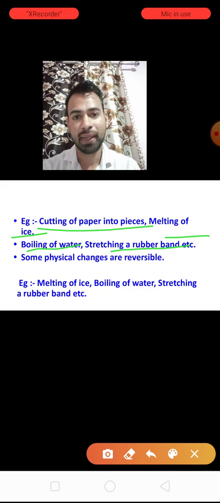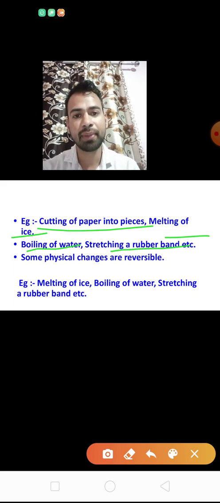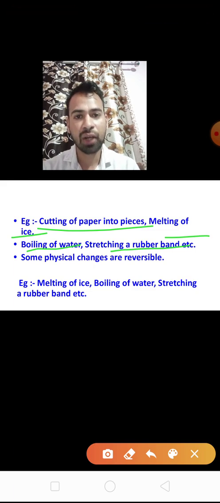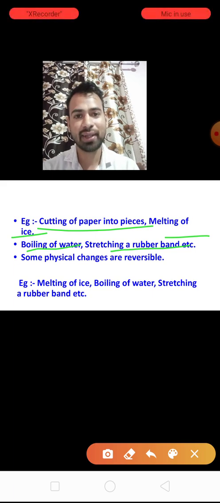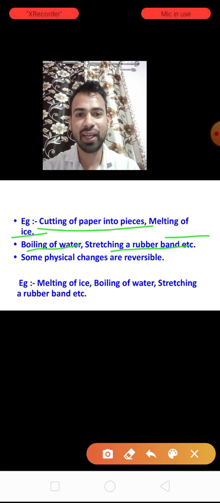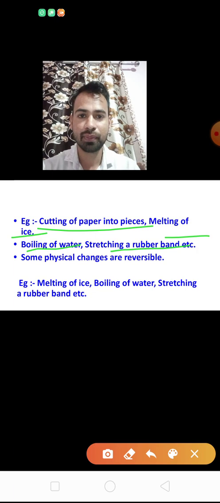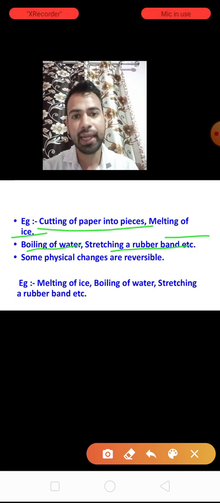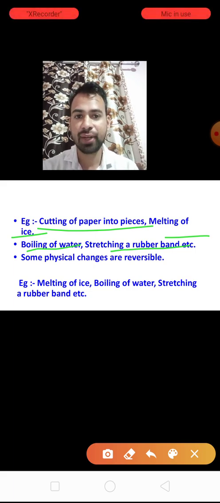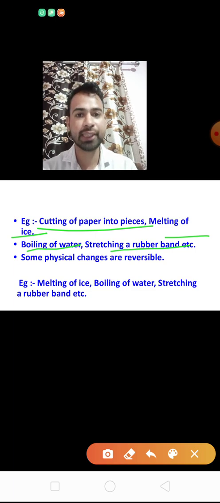Okay, melting of ice, that is reversible and it is a physical change. Boiling of water: when water boils, it becomes hot, but if we leave the water for some time, then it again becomes cool. So it is reversible, that is, it can go back to its original form. So this is a physical change as well as a reversible change.